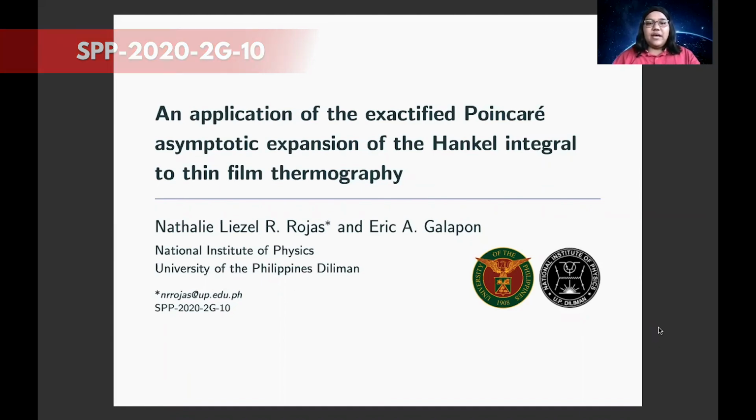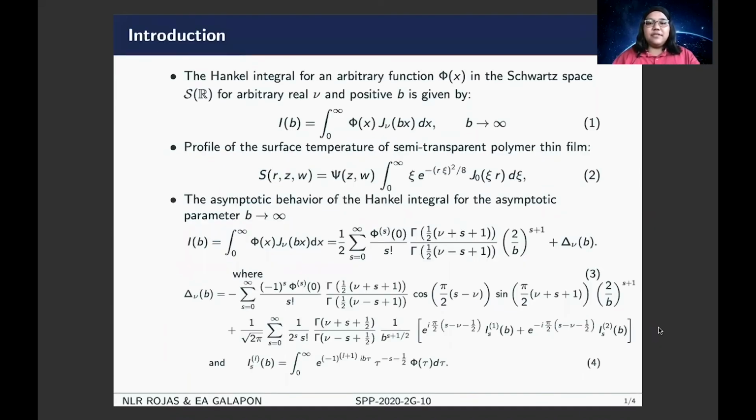Introduction. The Hankel integral for an arbitrary function phi of x in the Schwartz space, for arbitrary real nu and positive b, is given by equation 1, where J nu of bx is the Bessel function of the first kind. In this paper, we solve for the Hankel integral that appears in solving for the surface temperature of semi-transparent polymer thin films given by equation 2, where psi of z are coefficients in terms of the characteristics of the film and r is the radial coordinate of the film.